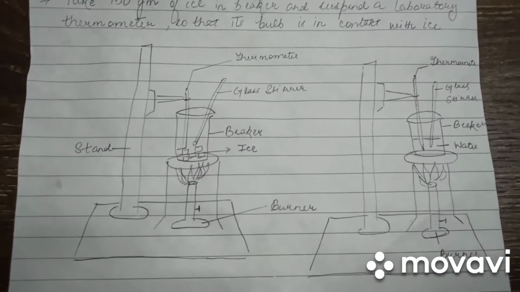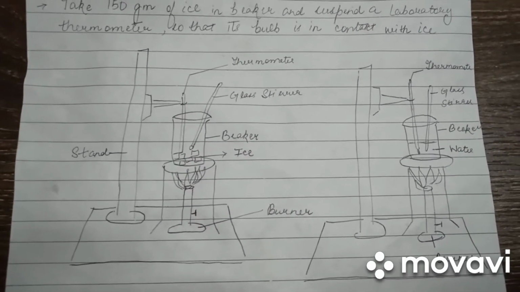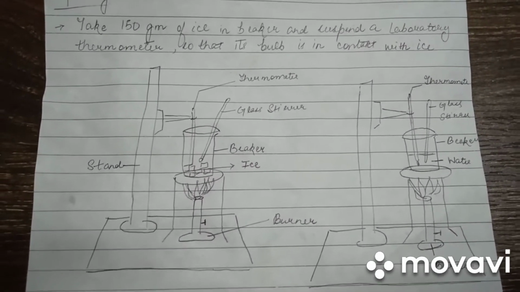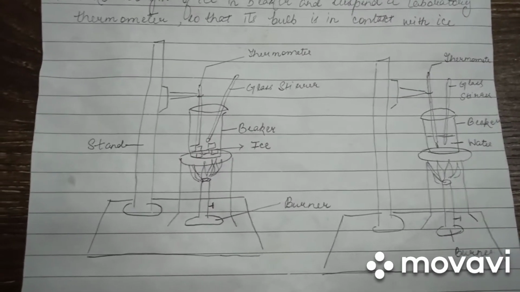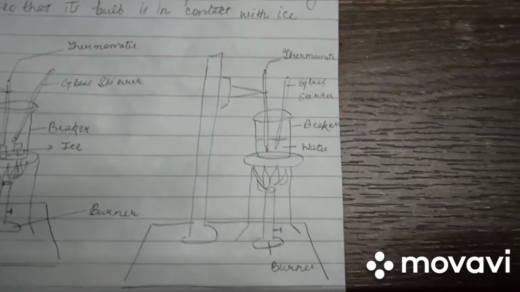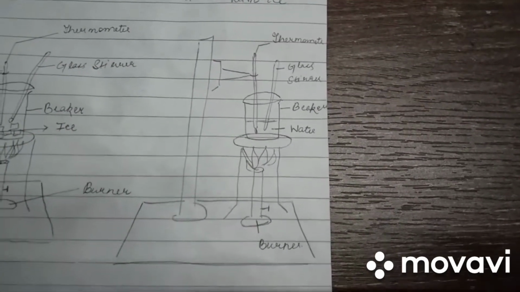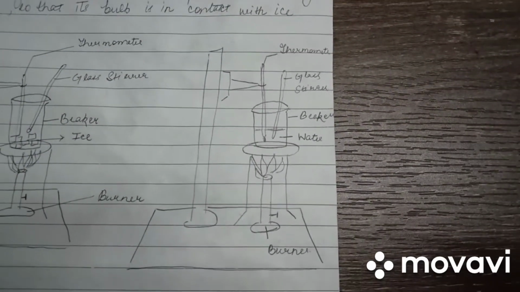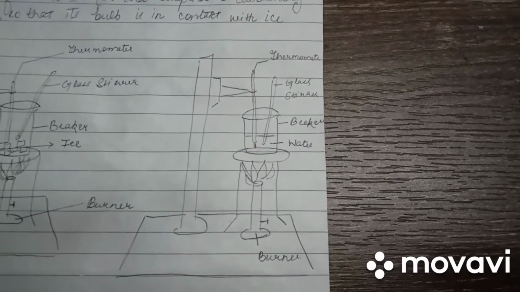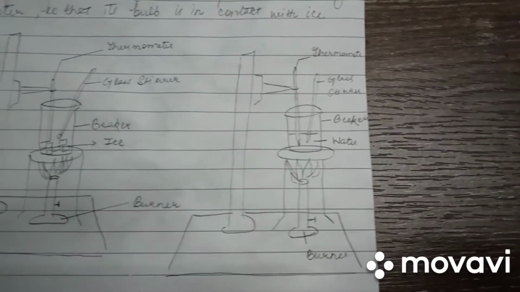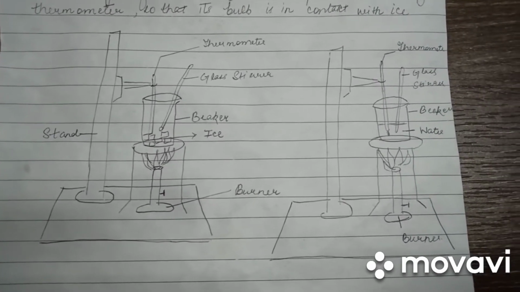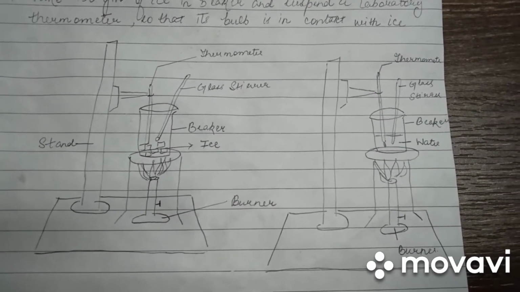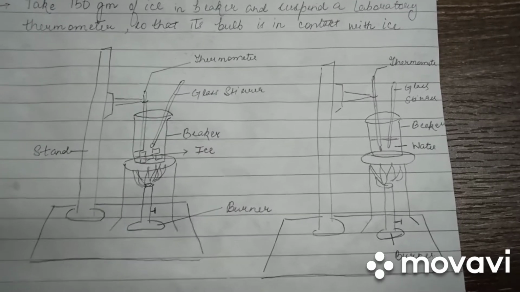From the first apparatus, we see that as soon as ice reaches a certain temperature, it starts to melt and is converted into water. Similarly, in the second apparatus, we see that as soon as water reaches a certain temperature, it turns into the gaseous form. We would now be discussing what exactly happens inside the particles which causes the conversion of state of matter.